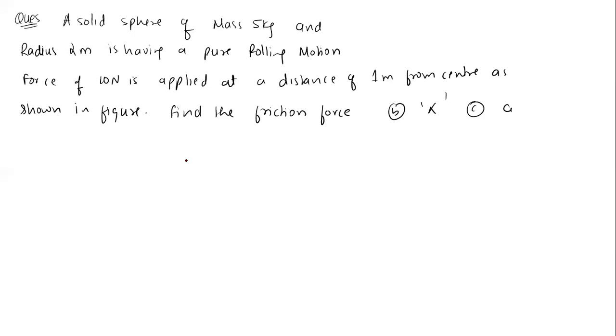B and C are subdivisions. The first part is friction force, the second part is A, the third part is alpha. You all solve, I will also solve, so don't look at my solution. You solve and get me the answer.